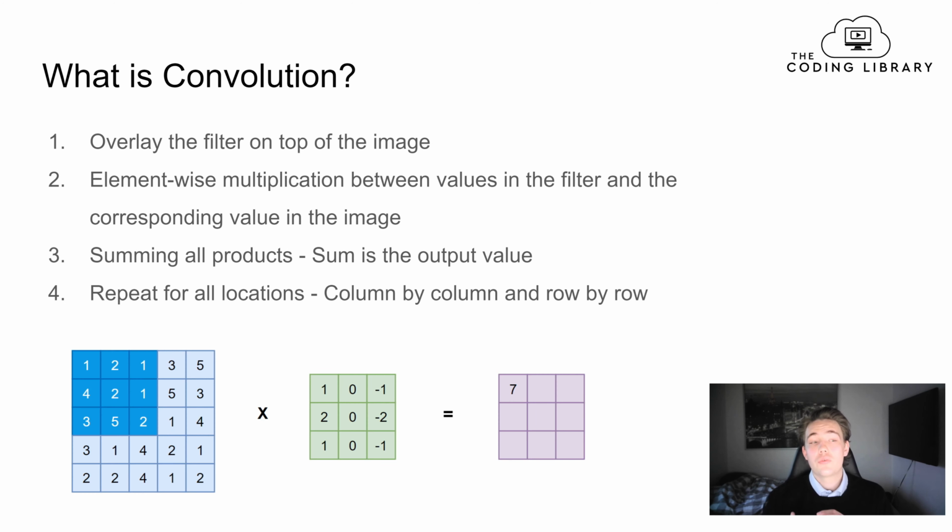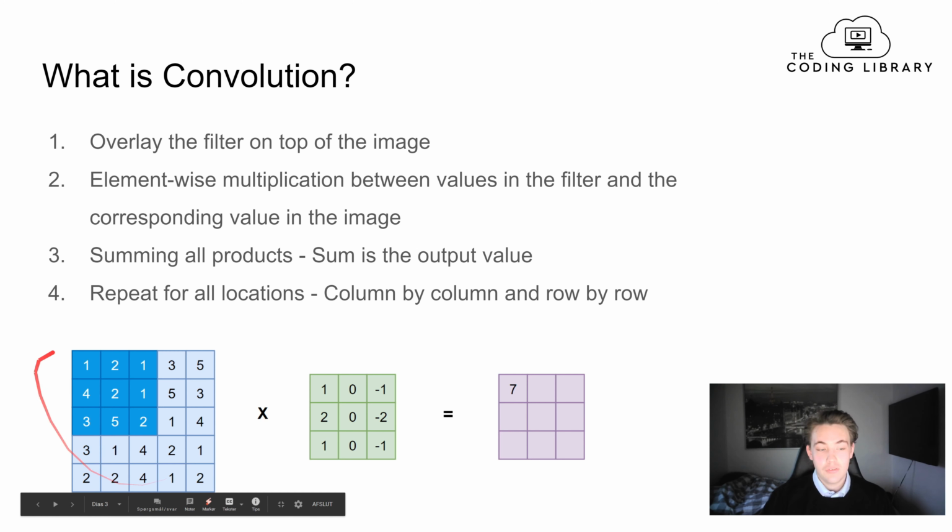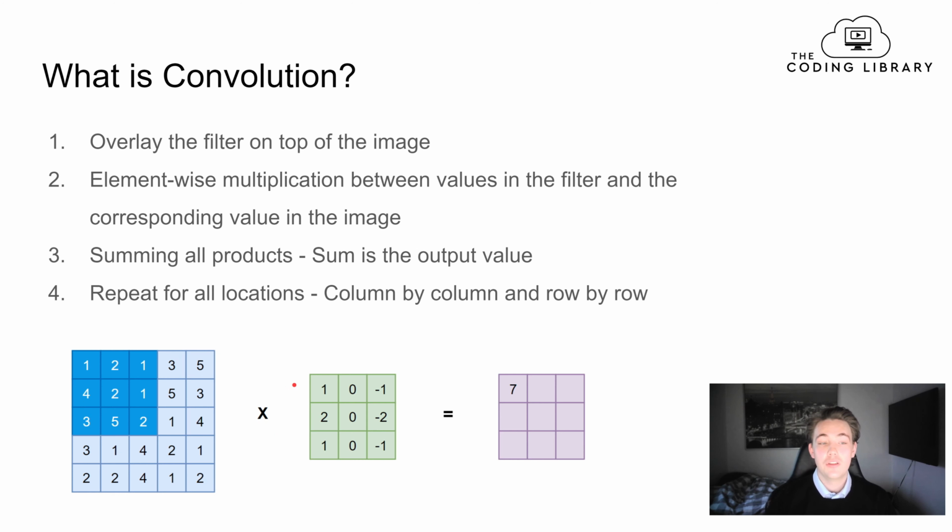Before we talk about convolutional neural networks, we need to know what convolution is, because this is basically what is going on when we pass our image through our convolutional neural network. Convolution is when we have an image, which is just a matrix in this case, and then we apply some filter on top of that image and do matrix multiplication. We then get a resulting matrix that we can use later to do other operations on, where we apply a new filter on top of that and do some pooling, which we're going to cover more in depth in later videos as well.